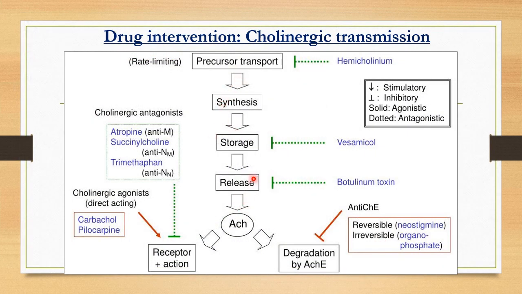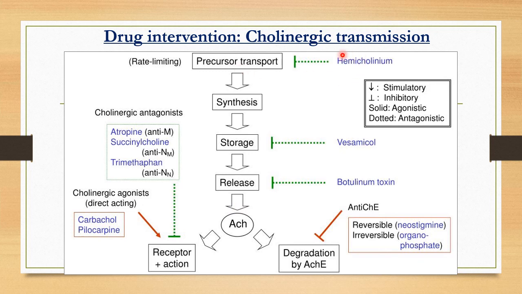Now this chart again shows the drug intervention at the cholinergic transmission. Here you know acetylcholine is the important neurotransmitter, or the only neurotransmitter, in the parasympathetic nervous system. It is formed from its precursors, acetyl-CoA and choline. When acetyl-CoA and choline combine in the presence of the choline acetyltransferase enzyme, they form acetylcholine at the presynaptic terminal. Now these are the various drugs that act either to mimic the parasympathetic stimulatory effect or to block the parasympathetic system.